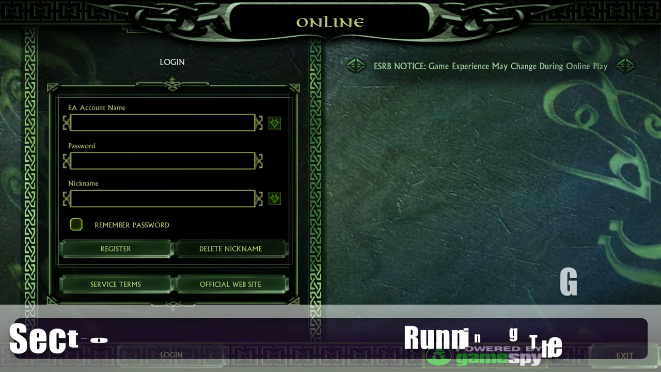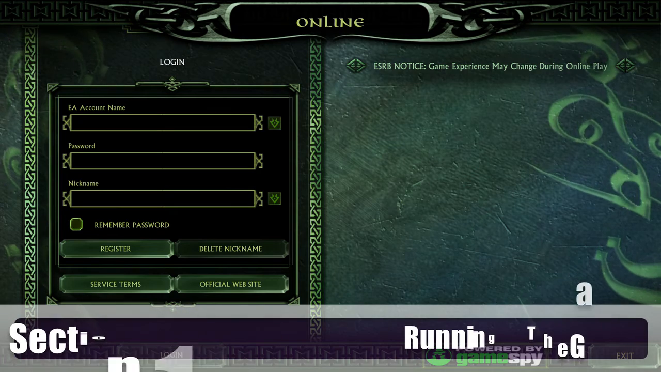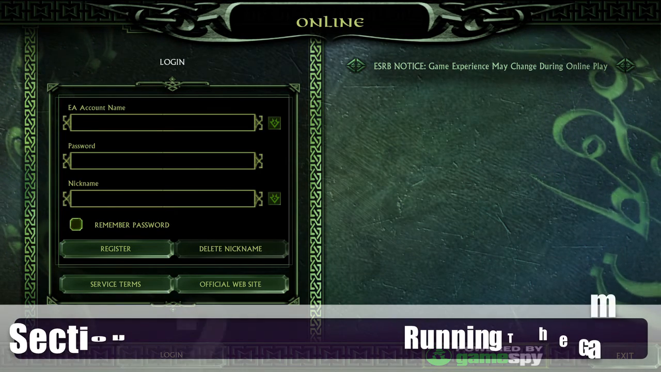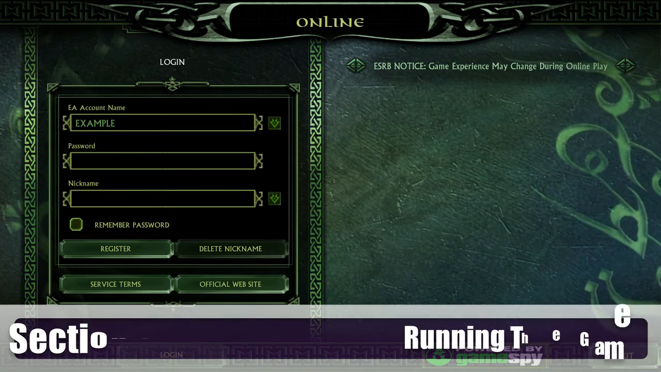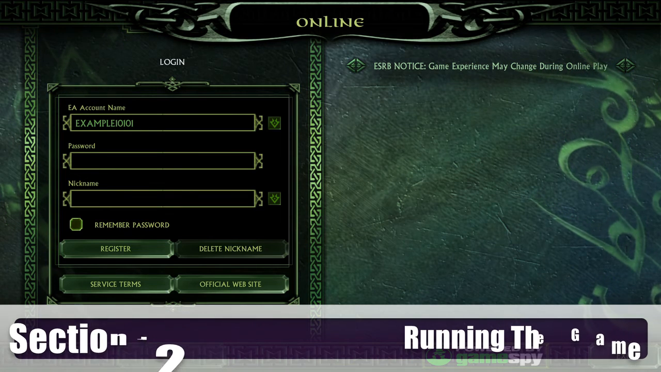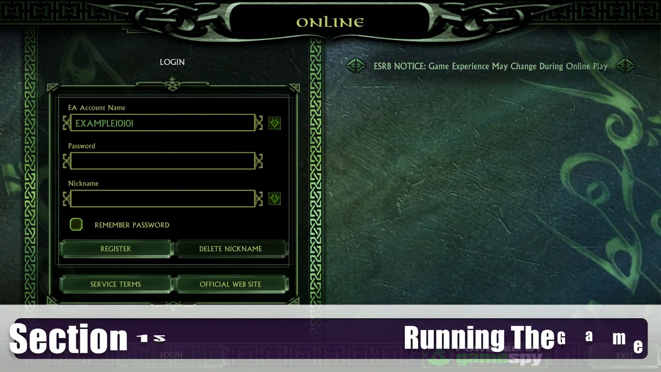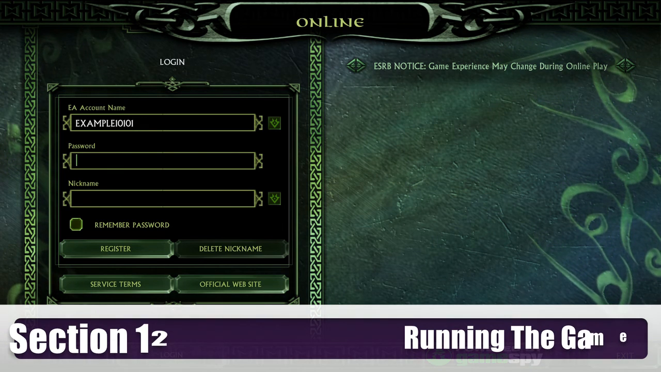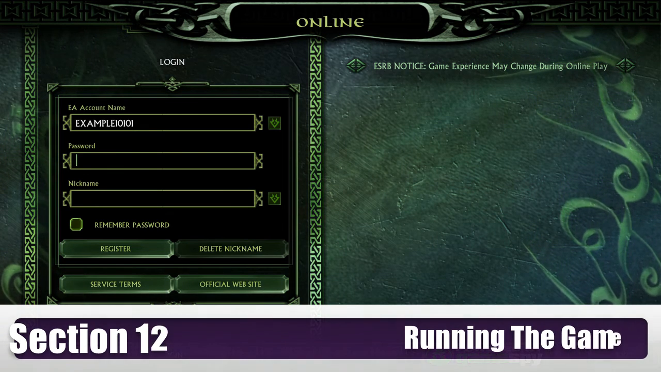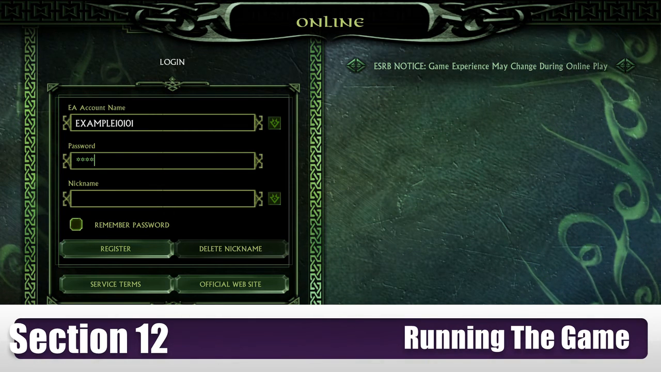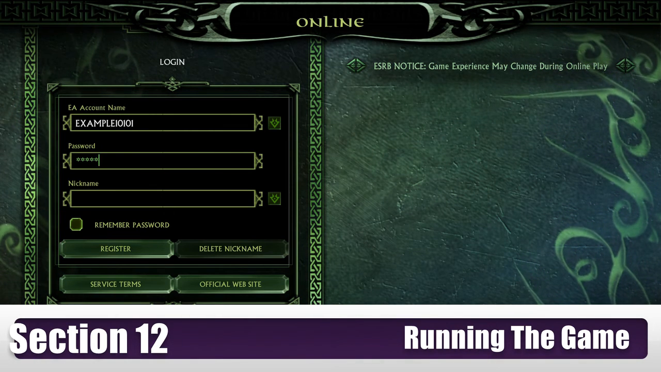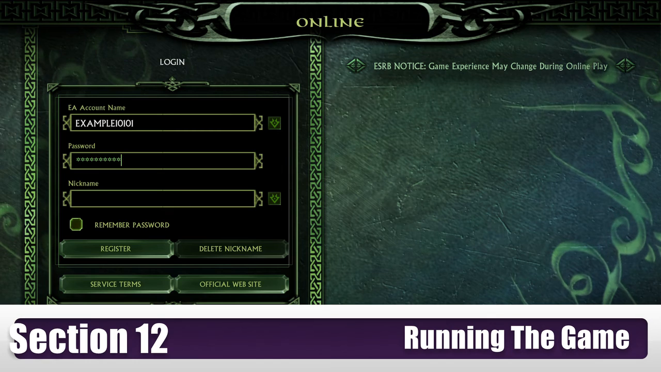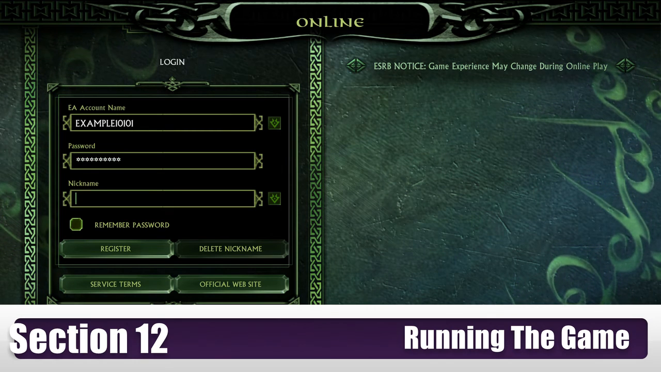Okay, so the next step is going to be putting in your server login name. So ours is example 10.10.1. Then you're going to put in your password, whatever it may be. If you've picked two different passwords for logging onto the T3A site and your server password, just make sure to put the server password in.